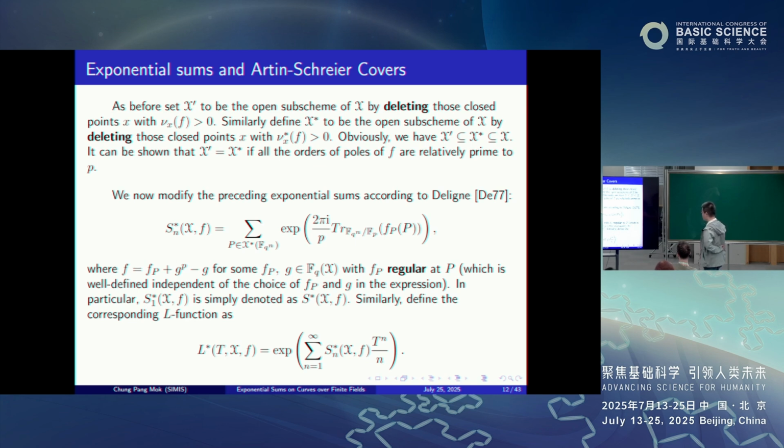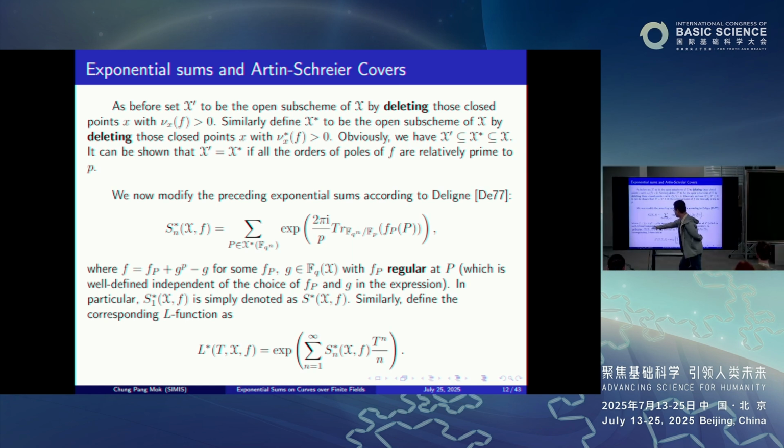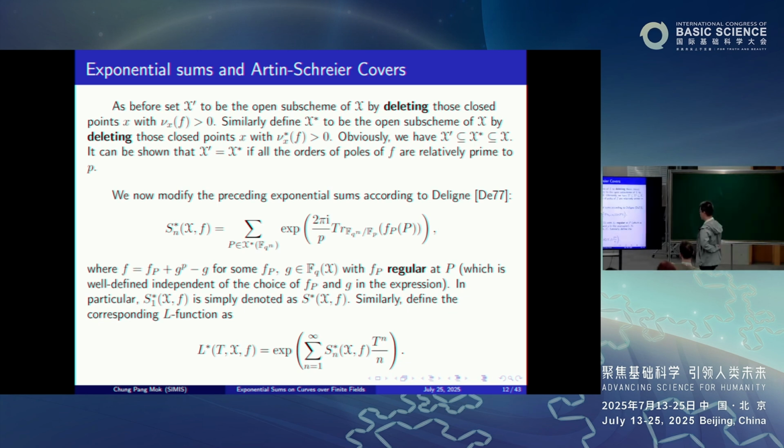Now at such a point P, because the reduced order of pole is 0, by definition f can always be written in such a form: f = f_P + g^p - g, where f_P is regular at the point P, while g is just an element in the function field of X over F_q. So then define this modified sum as follows: the sum over such P of exponential 2 pi i over p times the trace of f_P(P), the value of f_P at P.